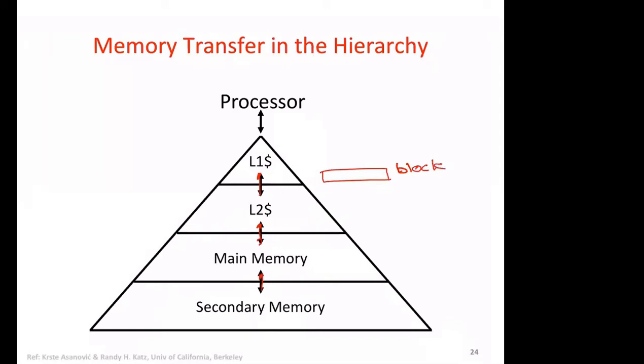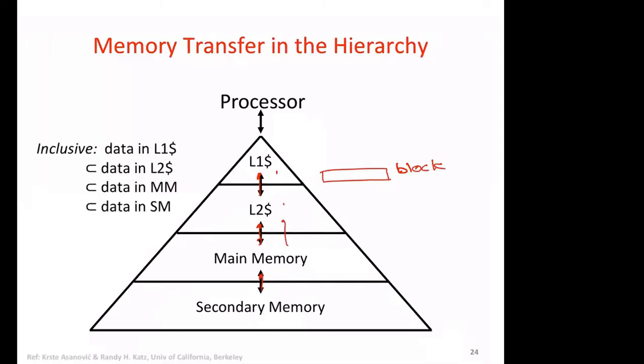One block of data we move from L2 to L1 and main memory to L2. The terminology may be a little different. Between L1 and L2 we move a block. Between L2 and main memory, here we have not seen L3, we also move a block. And between main memory and secondary memory we move something called a page.